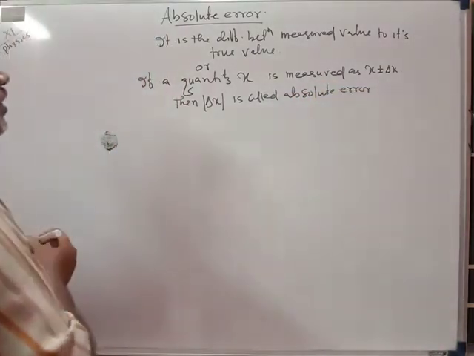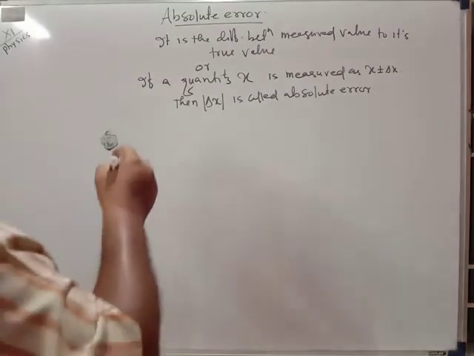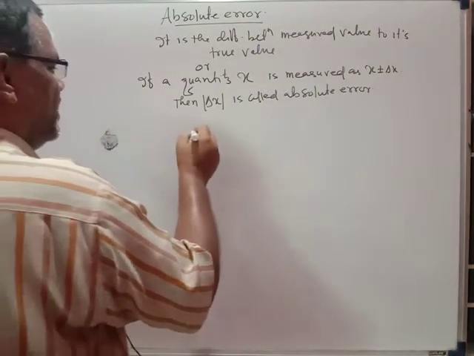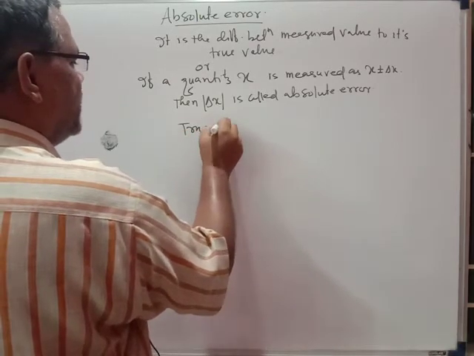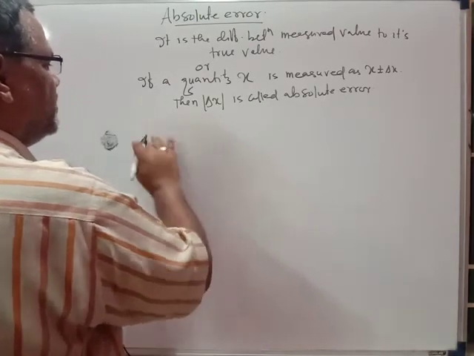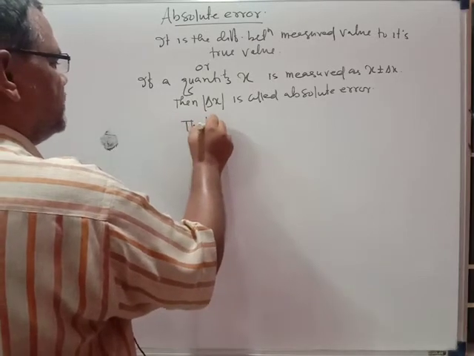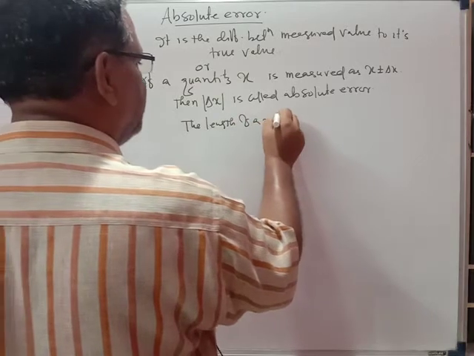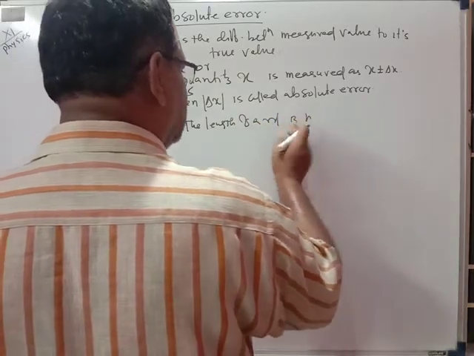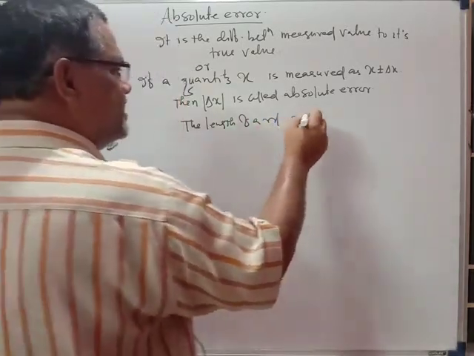This is absolute error. Suppose, for example, the length of a rod is measured.